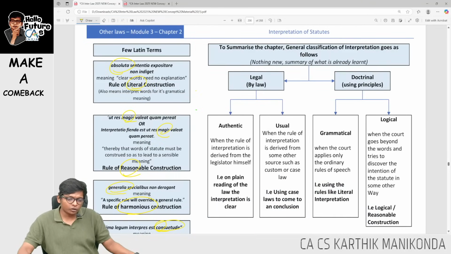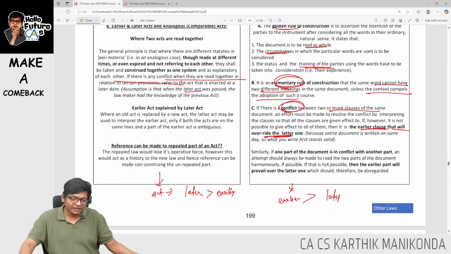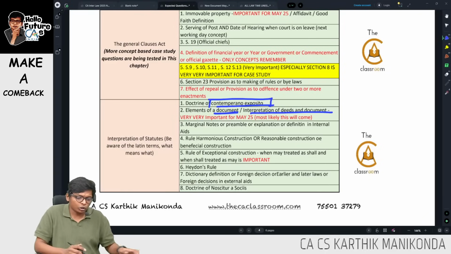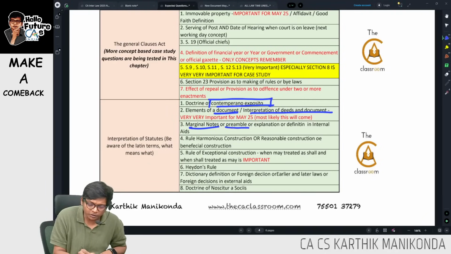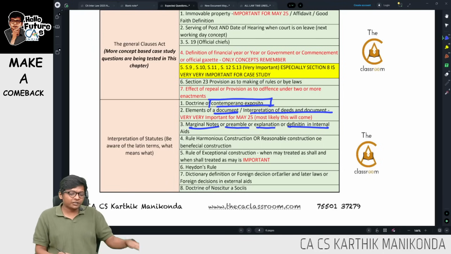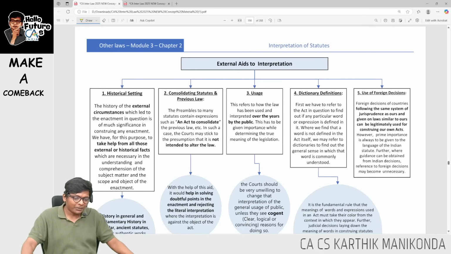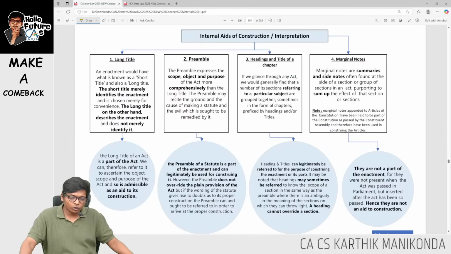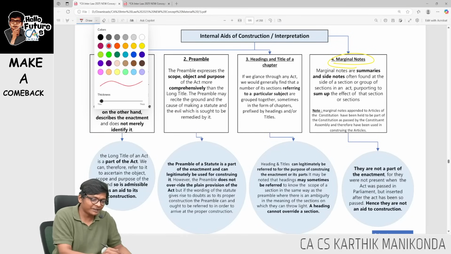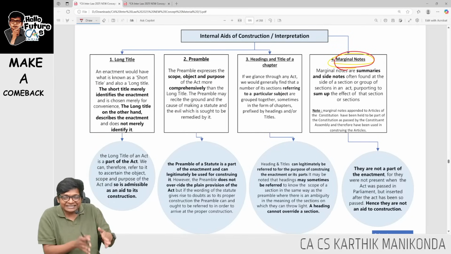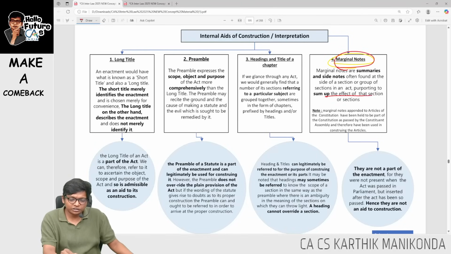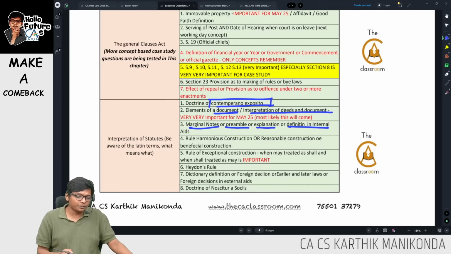Okay, elements of a document is nothing but the definition of document in the General Clauses Act, all the parts of a document, guys. Next, marginal notes or preamble or explanation or definition in internal aids. So internal aids, I have picked 4 ones. Marginal notes first: these are summaries on the side of the act. We should not use this for the purpose of construction. It is not part of the enactment, so it should not be used for construction.